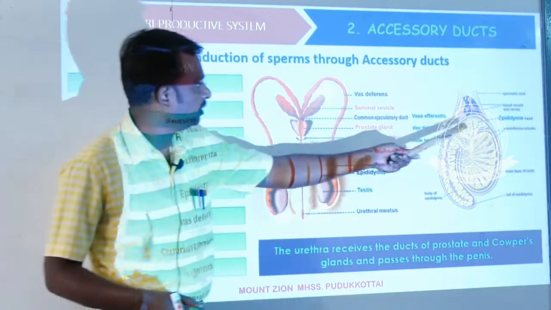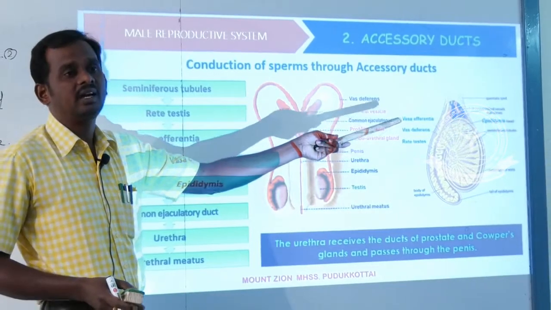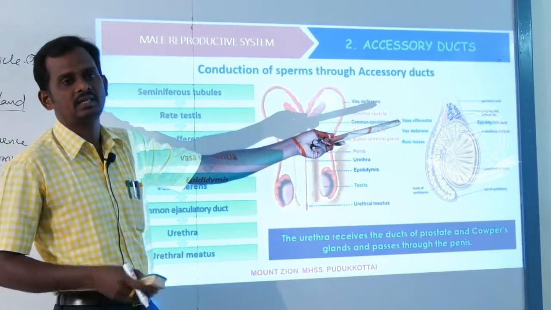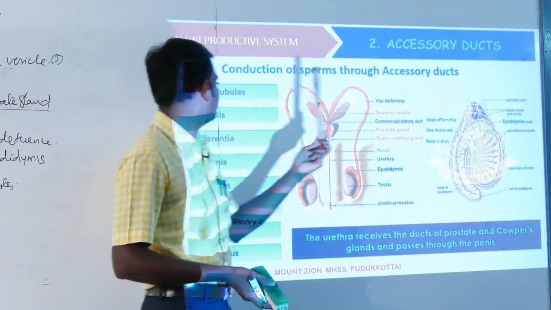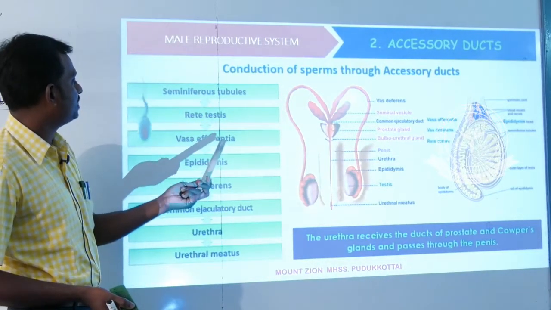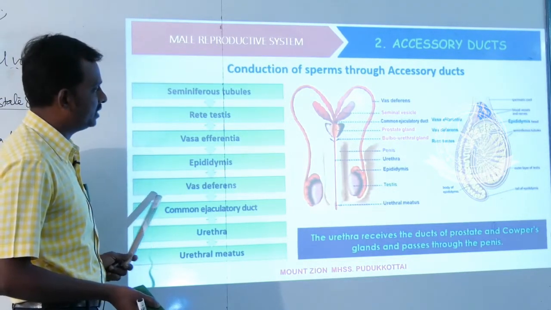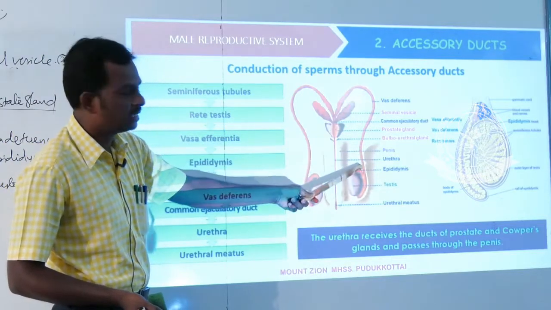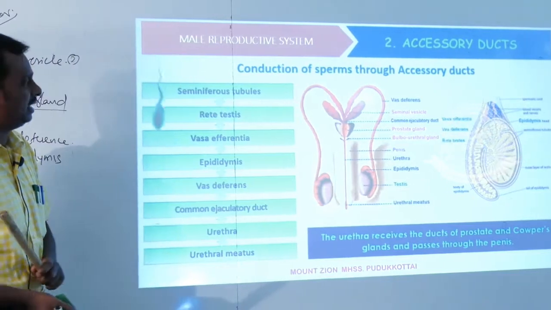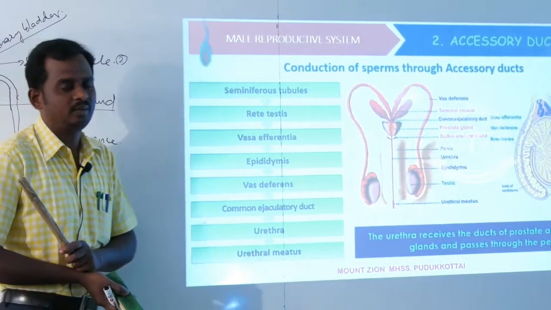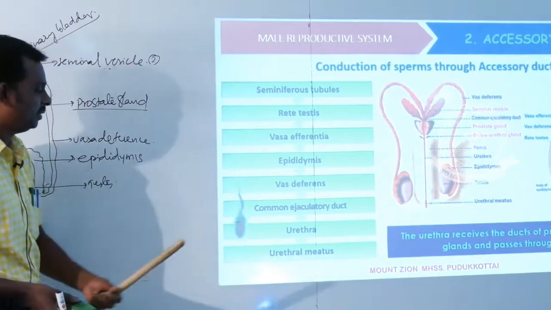What is the important function of the epididymis? It is a site where the sperms attain sexual maturity, as well as a part for storage of sperm. Okay. So first is seminiferous tubules, rete testis, vasa efferentia, epididymis, and then vasa deferens. This is a tube called vasa deferens. And next one is the ejaculatory duct. Where is the ejaculatory duct located? This is another important one-mark question. We'll tell later. Then finally the urethra and urethral meatus.